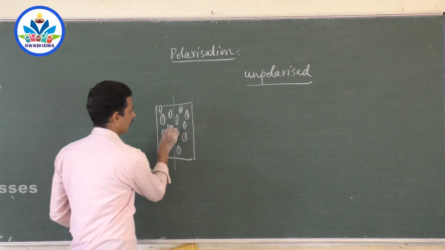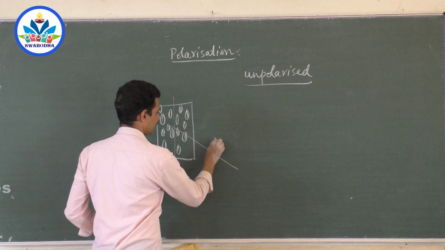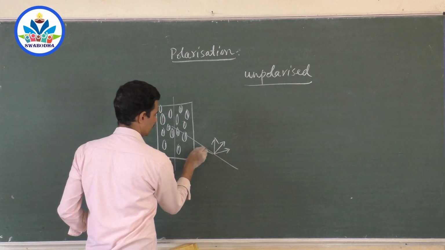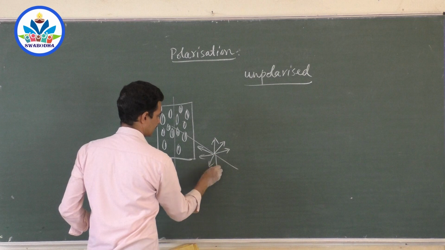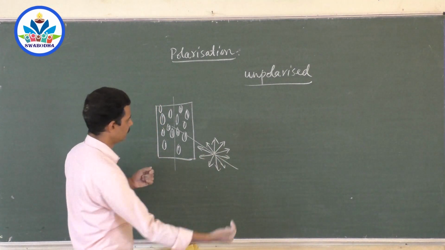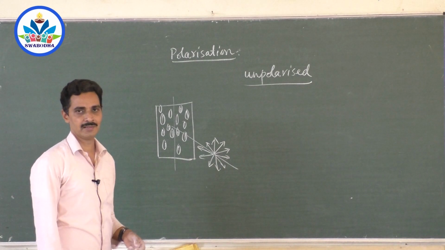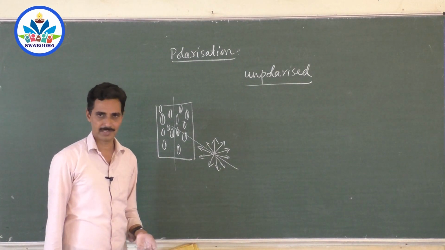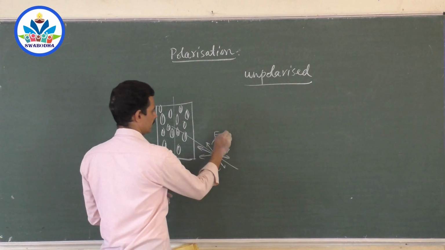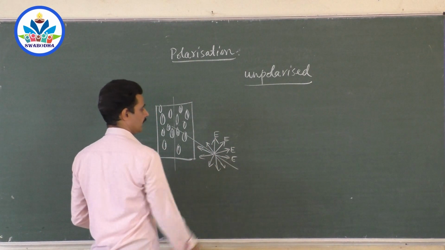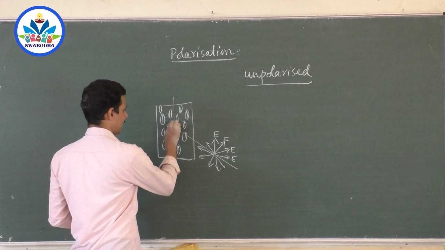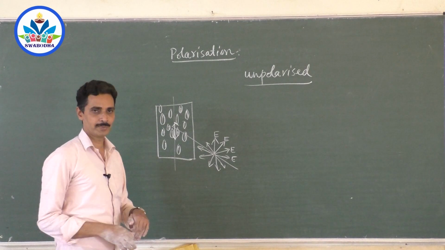So if you put a light which contains electric field in this direction, in this direction, like this, like this, this is unpolarized light. Hope you can follow this, right? If you put unpolarized light, which contains electric field vibrations in all directions, into this type of crystal or transparent medium, the vibrations which are parallel to this axis are absorbed.